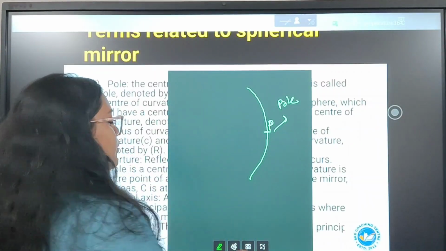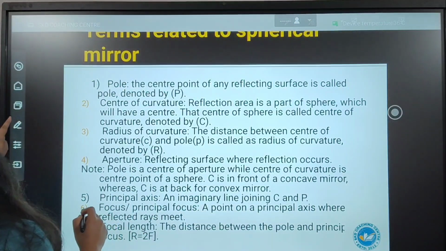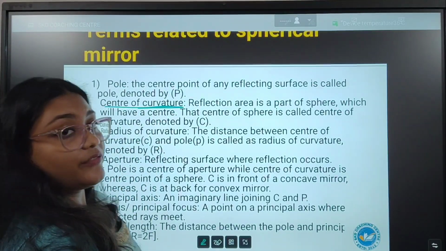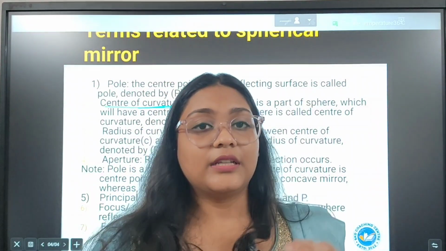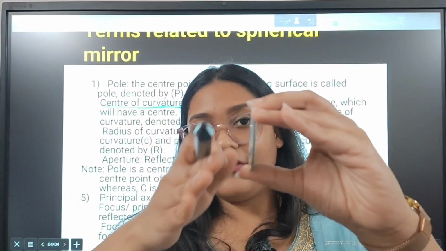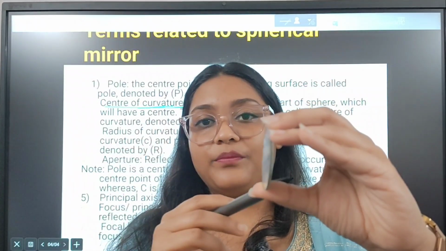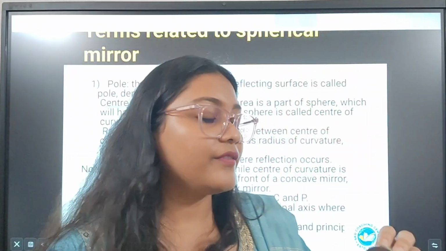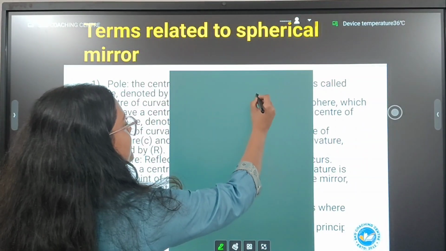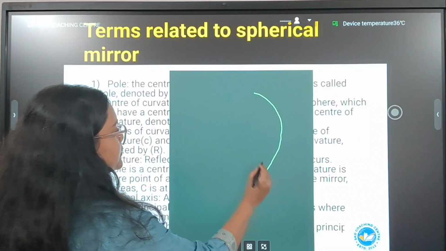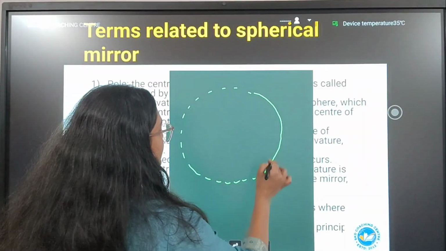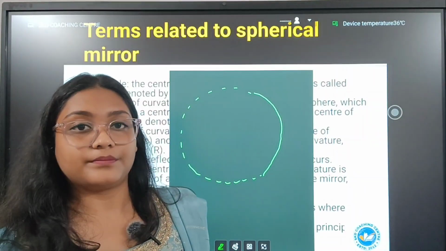Okay. After pole, we're going to read about center of curvature. Center of curvature, very, very important. Now, this is a concave mirror which has an inner part or the curved inward part as the concave surface. Now, if I see with the help of a diagram, this is a concave mirror, inward. It is a part of a sphere.